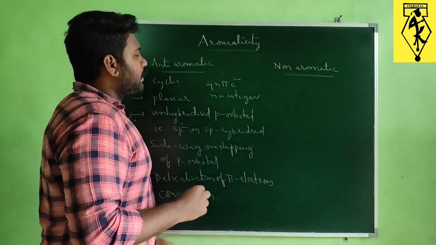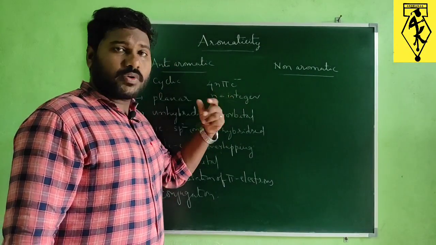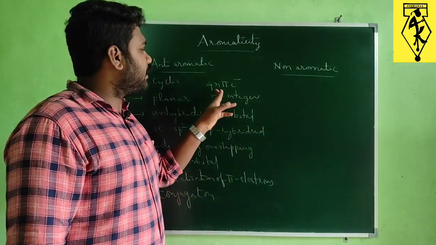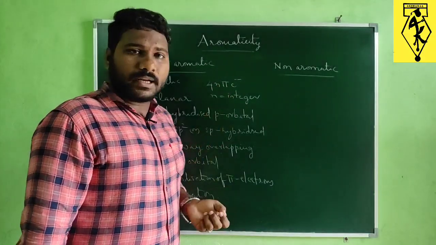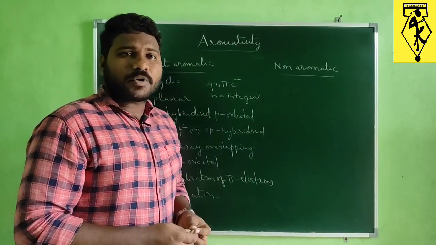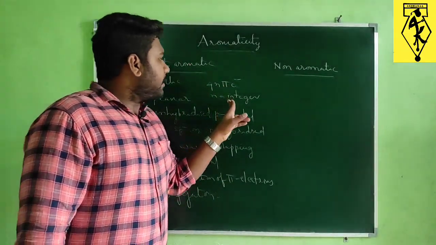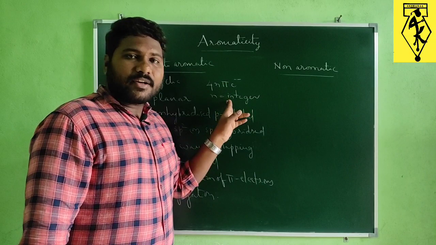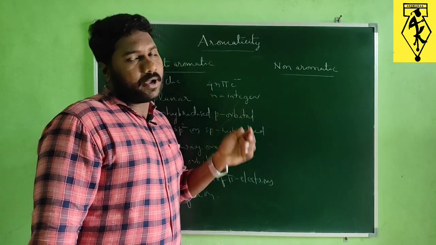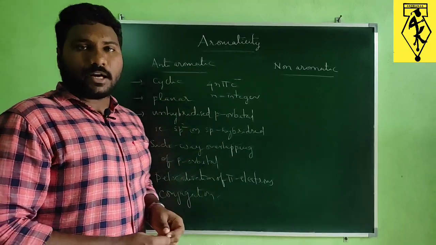If we substitute 1, we will get 4 pi electrons, and if we substitute 2, we are going to get 8 pi electrons, and similarly we are going to get 12, 16, 20 pi electrons. So the cyclic compounds with all these conditions and 4 electrons or 8 electrons or 12 electrons or 16 pi electrons can be called anti-aromatic compounds.